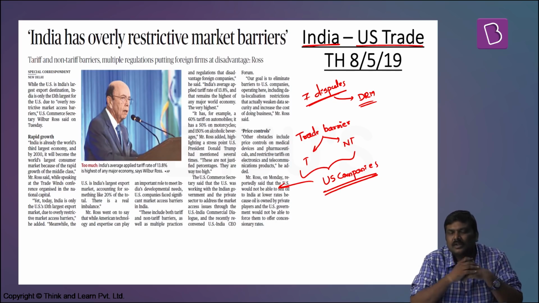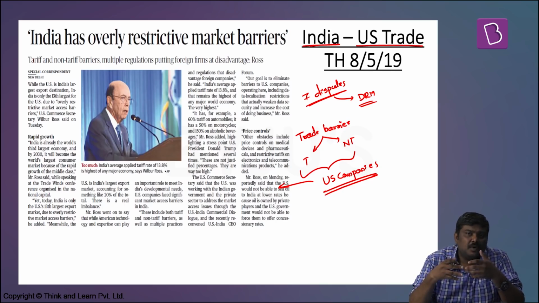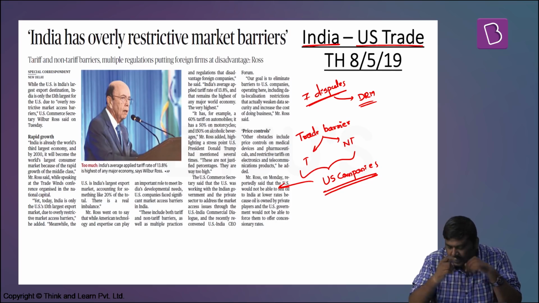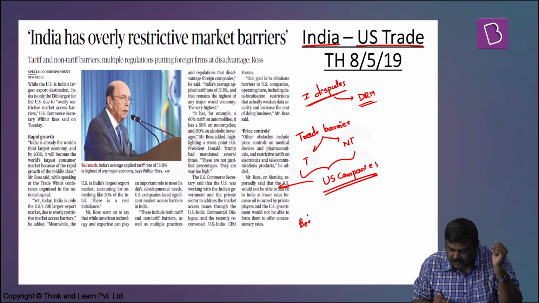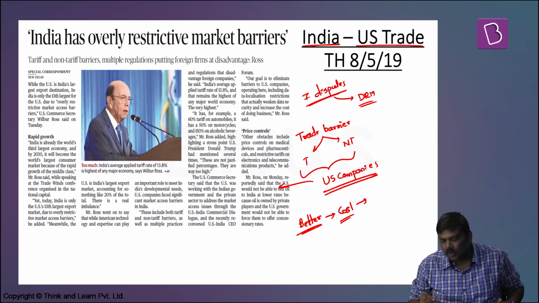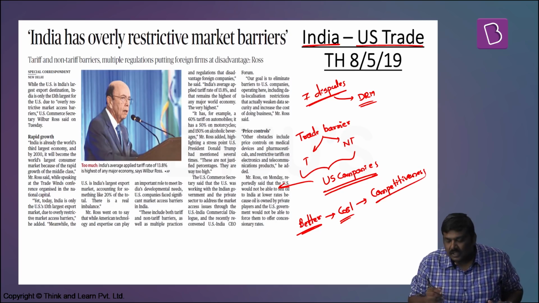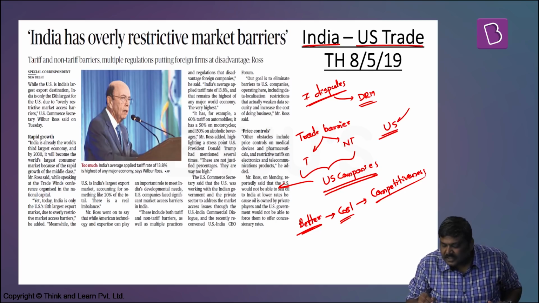Beyond this, not much information has been provided apart from the political news in this article. Now, let's try and understand the factual situation of trade relations between India and the US. The fact of the matter is this: a country which has better or cost-effective manufacturing, which leads to competitiveness in the international market, will end up exporting these products. The argument of the US government is that the US market is the largest export market for India.